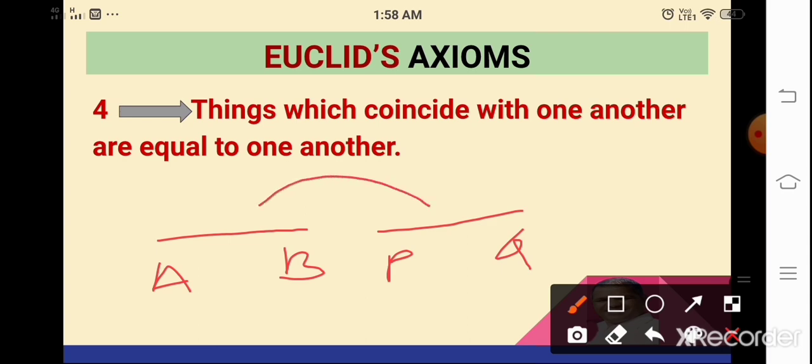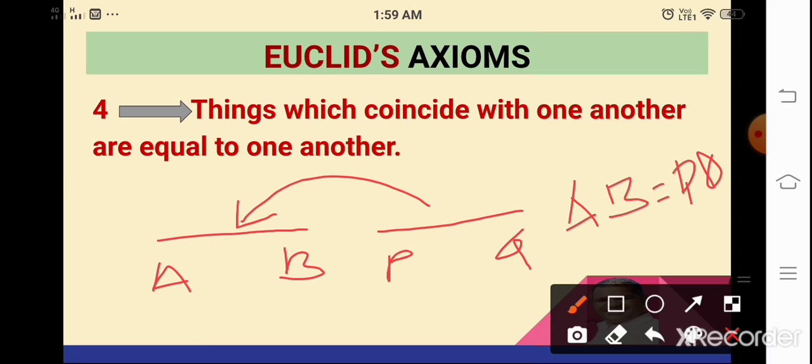If PQ is kept on AB and it coincides with it, then AB equals PQ.